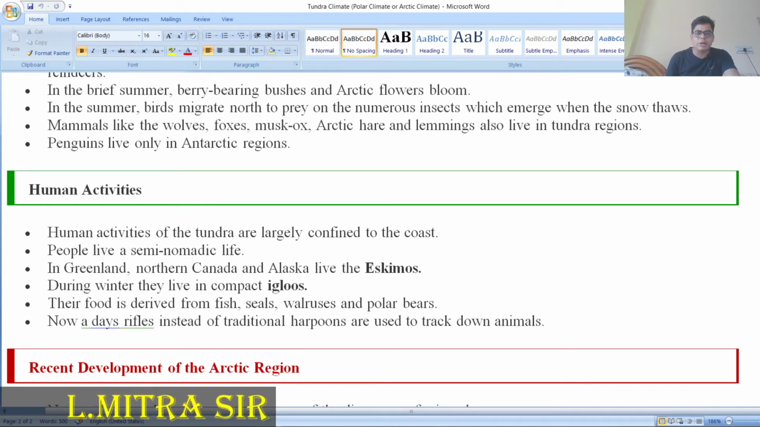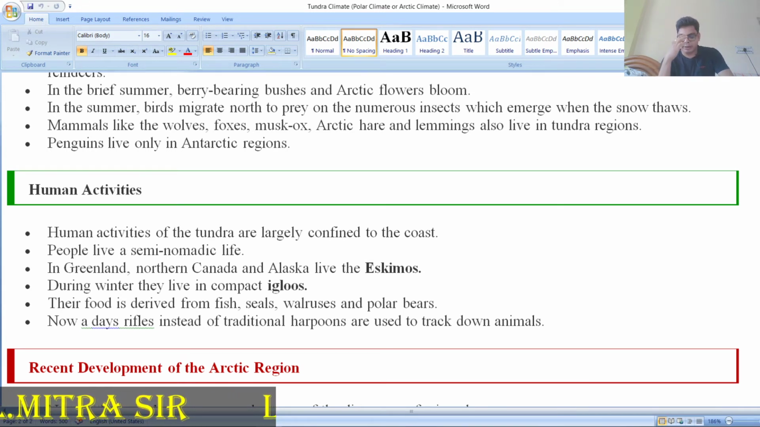Human activities: you can see settlement in the coastal area only, and most of the life is semi-nomadic. In Greenland, northern Canada, and Alaska live the Eskimos. During the winter season they live in igloos. They make the house with ice.